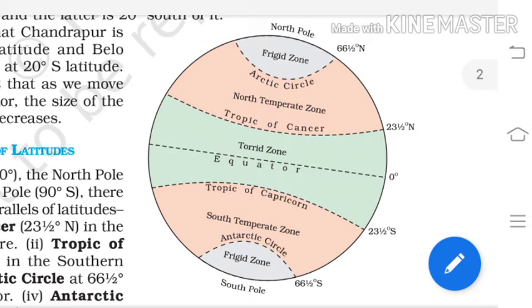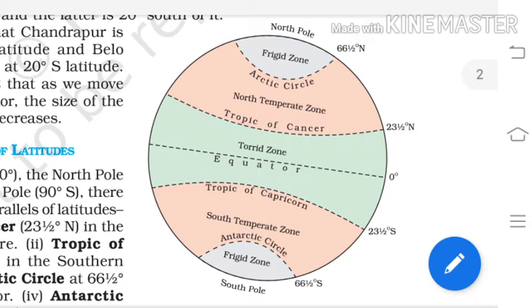Now we are talking about the northern hemisphere, so we are continuing with it. Next is the frigid zone. It means those areas from the Arctic Circle to the North Pole. As I have told you earlier, the pole is the end of one part of the earth, the topmost point of the northern hemisphere.